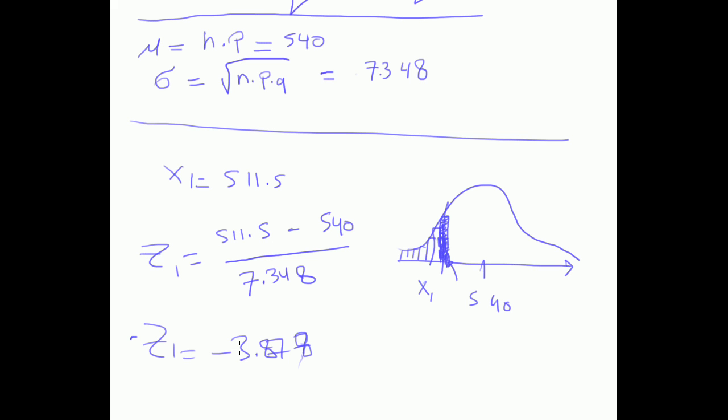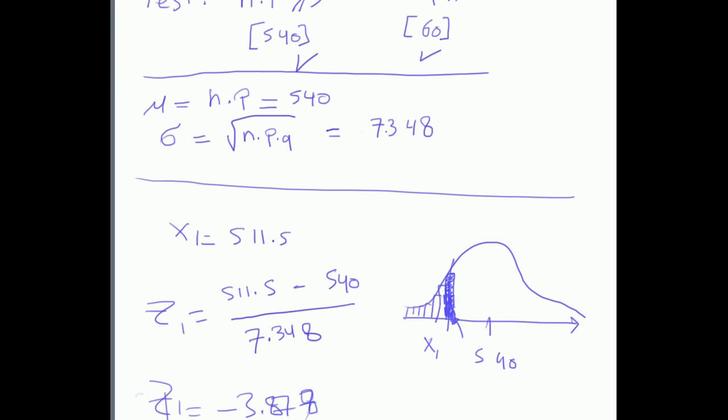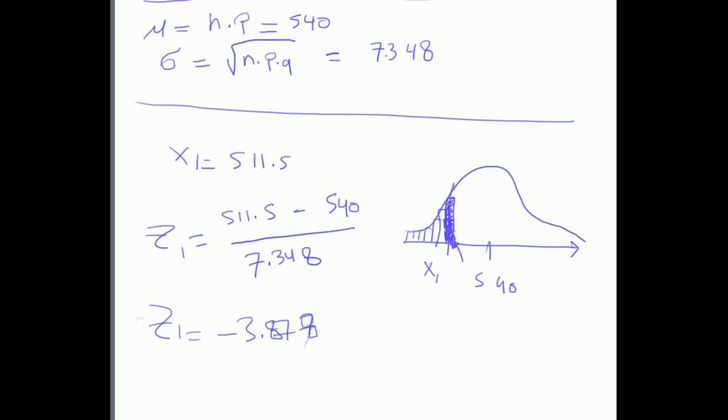So area 1 should be equal to 0.0001. Very small area, which is almost 0. So the area to the left will be almost 0.